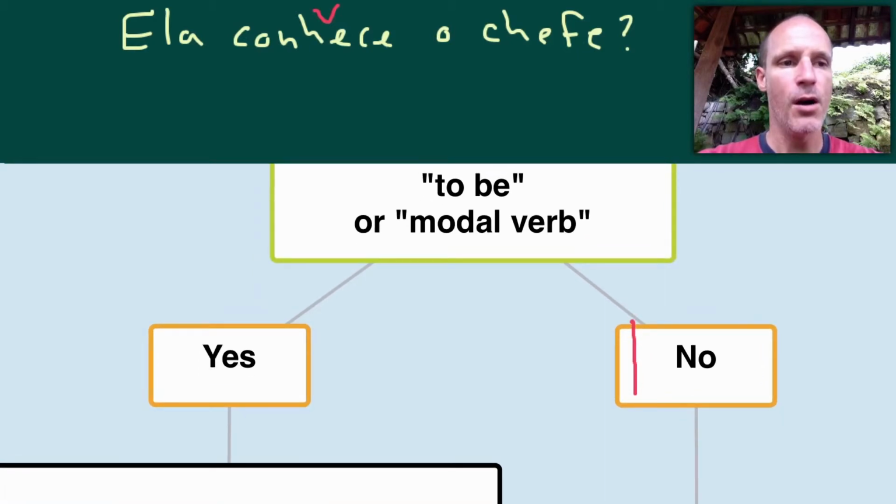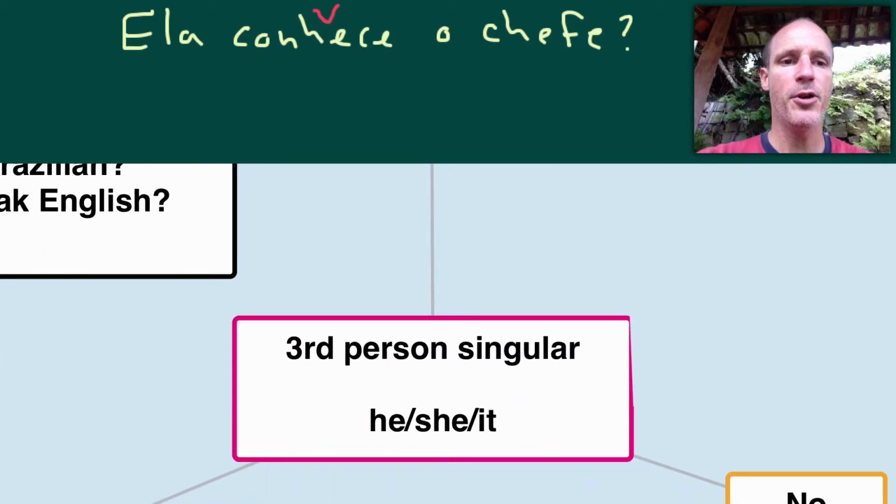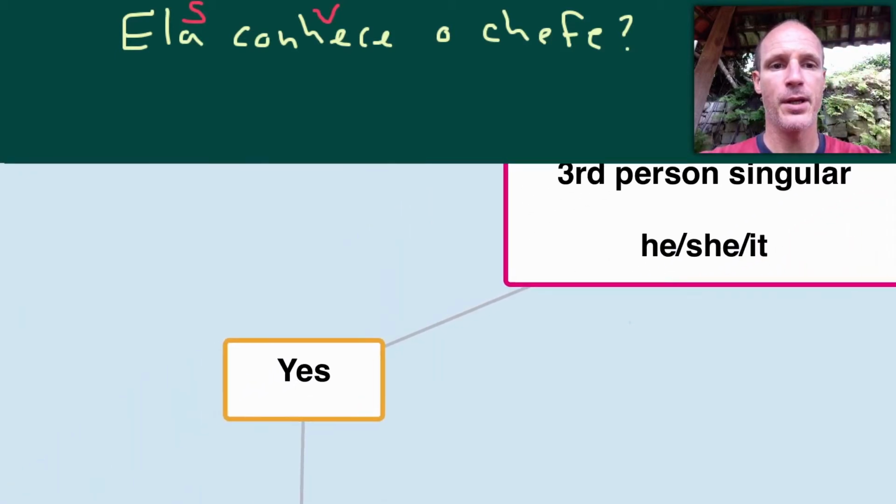So a verb to be? No. Let's follow this over here. Is it the third person singular, he, she, or it? Here's the subject, ela, she. So that is the third person singular, she. So let's follow that. Yes.